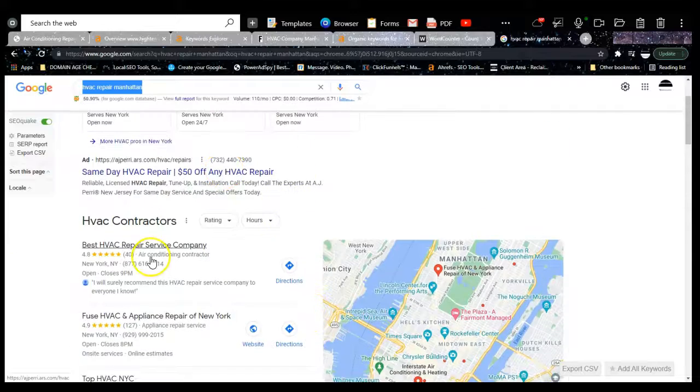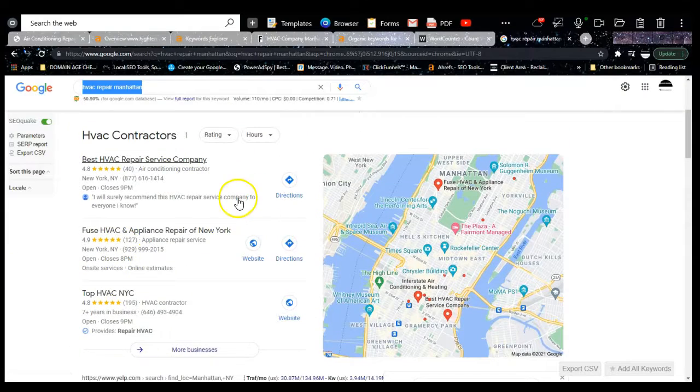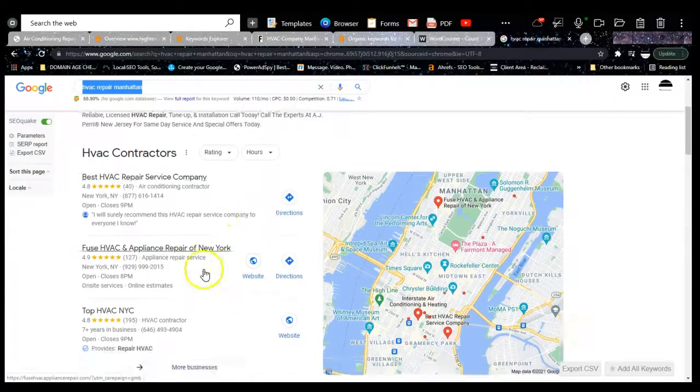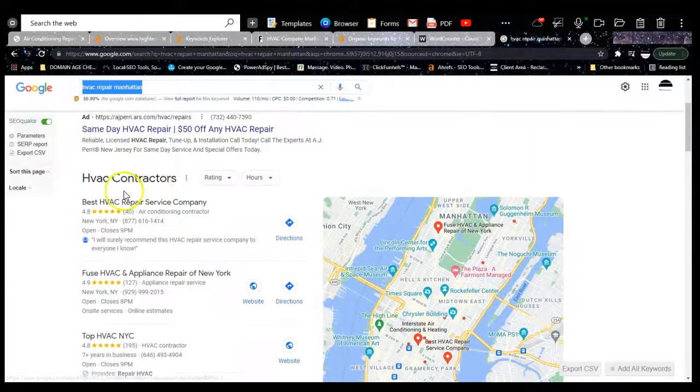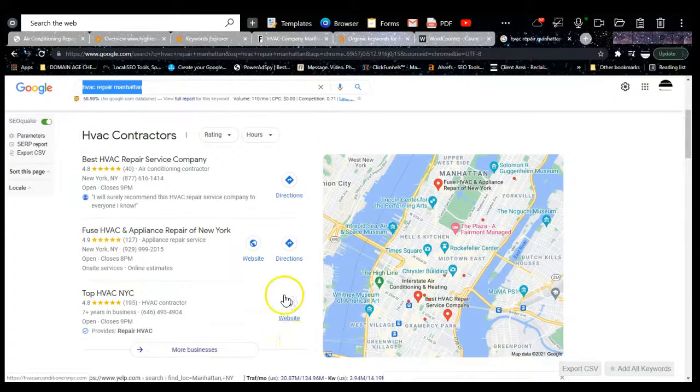And if you were able to rank into this section, I guarantee you guys can increase tremendously in traffic. This section down here brings a lot more traffic, but this section is responsible for 44% of that traffic because of the user experience. Typically, people like to come in and click a button and go to someone's website. So citations are very important.